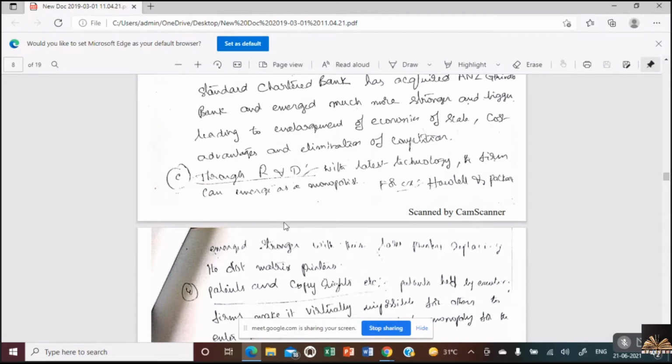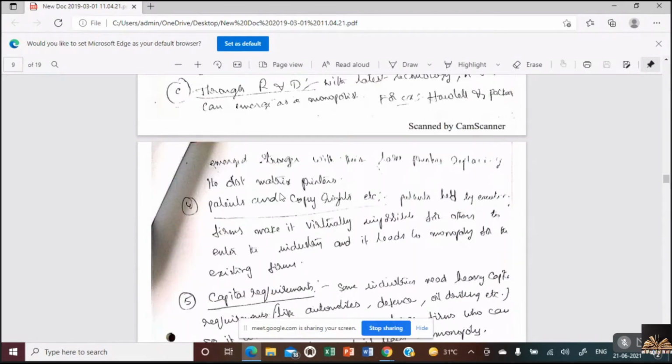Now coming to the next one, through R&D, research and development is an important reason why monopoly enters the market. The other companies are not allowed to copy the secret of the business or the patents, which they file and lock in a vault, leading to monopoly.